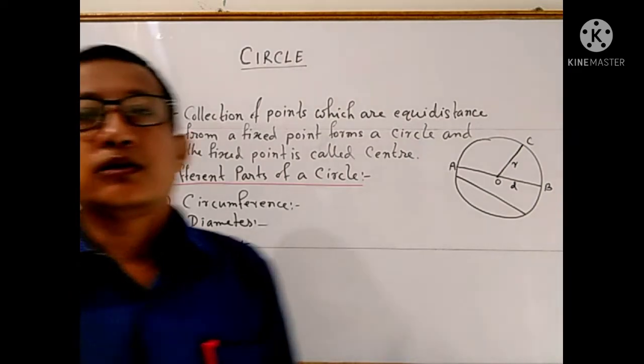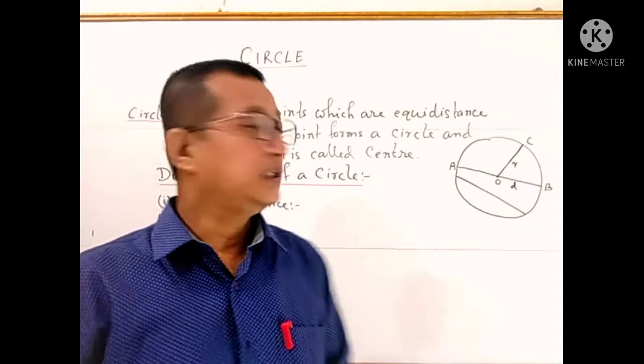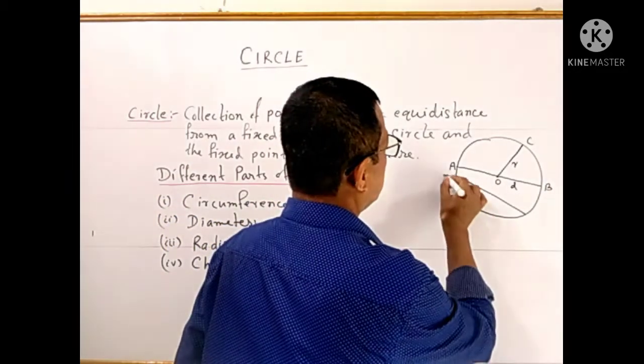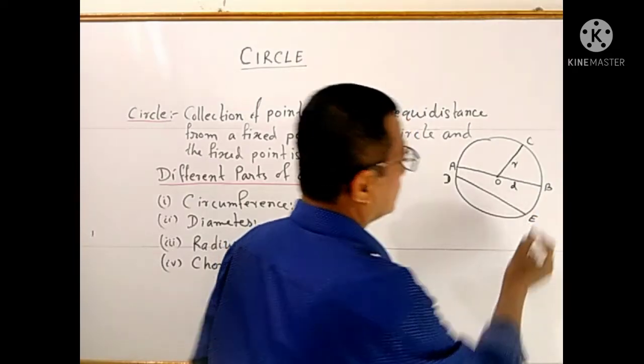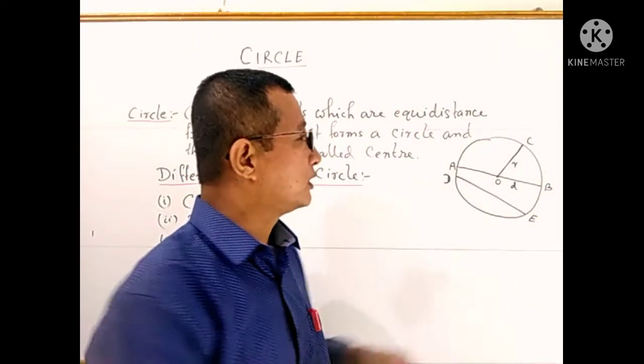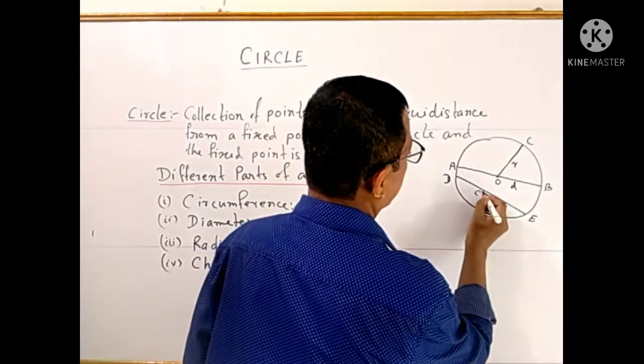Chord. Now, chord, which one? In this circle, say another line I have drawn here. Say it is DE. DE is a chord. Now what is the definition of chord? This one is a chord.